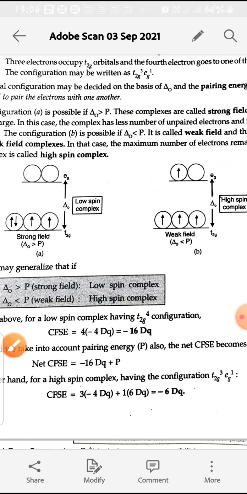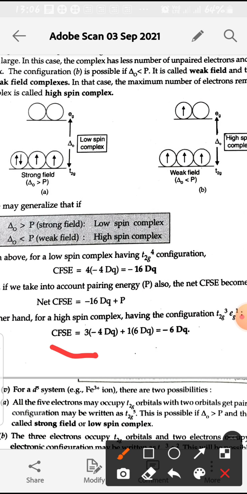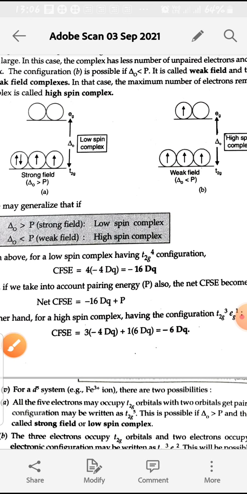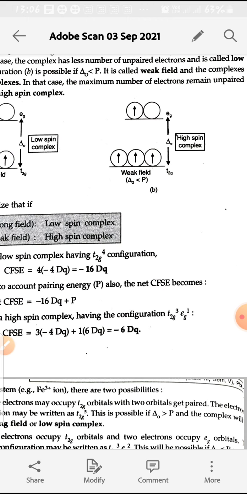then the crystal field stabilization energy will be equal to 3 electrons into the T2g, minus 4 Dq into 3, plus 1 electron into Eg, where Eg is destabilized by plus 6 Dq, plus 6 into 1, that is equal to minus 12 Dq plus 6 Dq equal to minus 6 Dq.